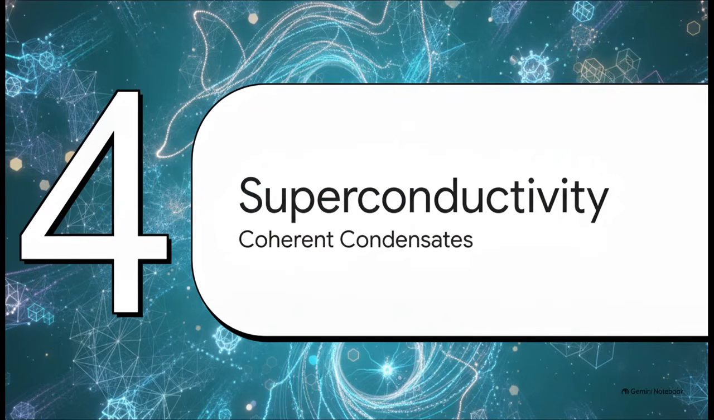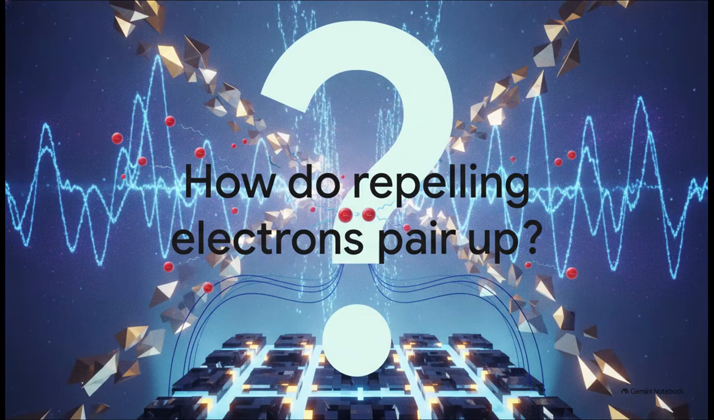Okay, on to section 4, the superconductivity miracle, focusing on coherent condensates. Let's think about this logically for a second. Electrons are negatively charged. Basic electromagnetic forces dictate that they naturally repel each other. So how on earth do they suddenly decide to form a coherent condensate, pairing up to carry an electrical current with absolute zero DC resistance while perfectly expelling magnetic flux, a phenomenon we call the Meissner effect?